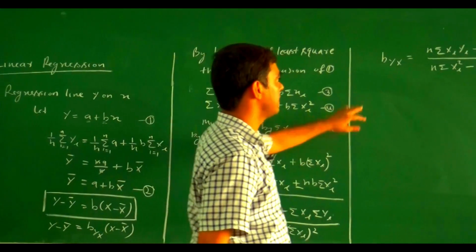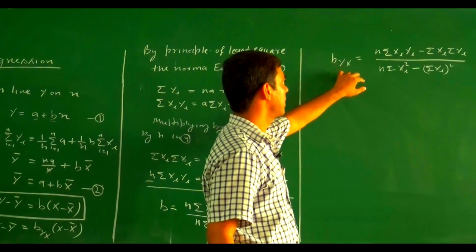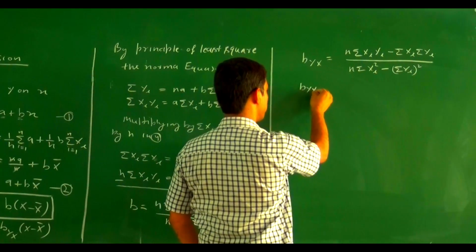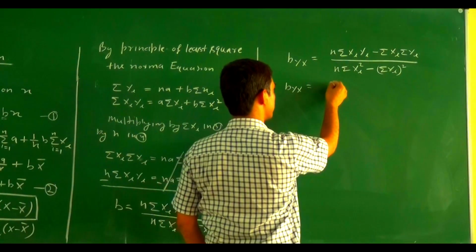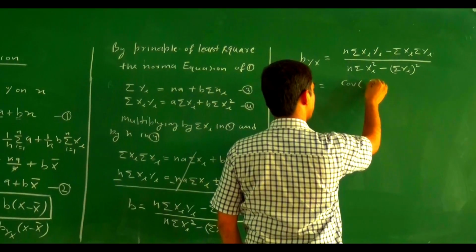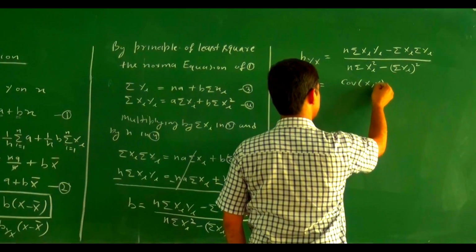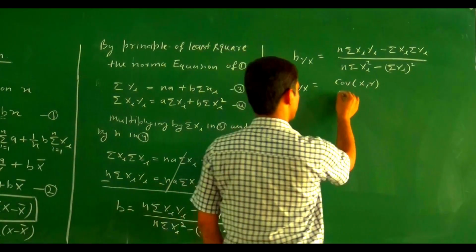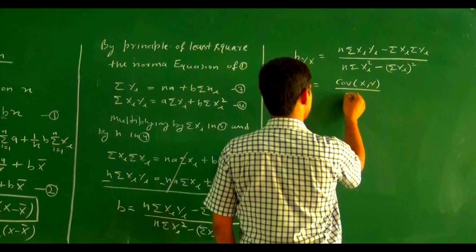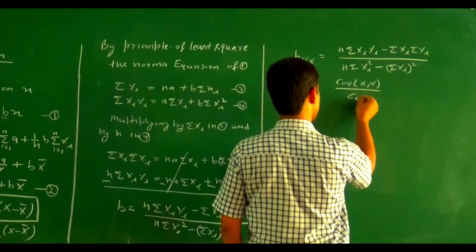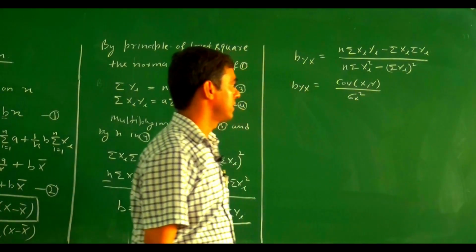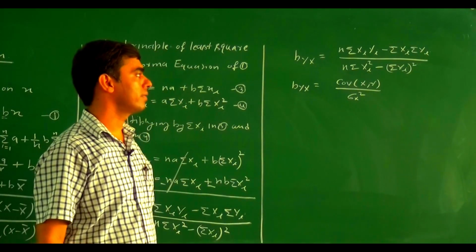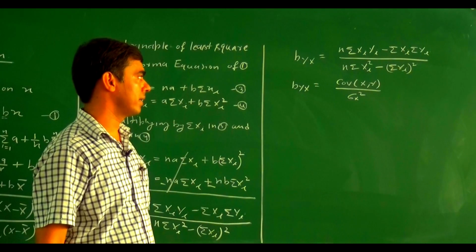Now if we analyze this, the value of byx equals the covariance of x and y in the numerator, as we discussed in a previous lecture, divided by sigma x square. So byx equals covariance of xy divided by sigma x square.